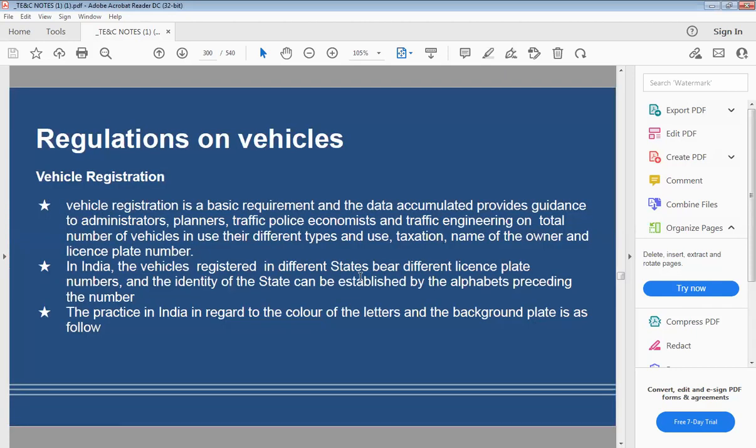So let us discuss the regulations on vehicles, in which the first point is vehicle registration.